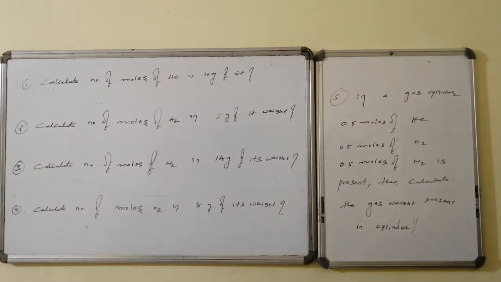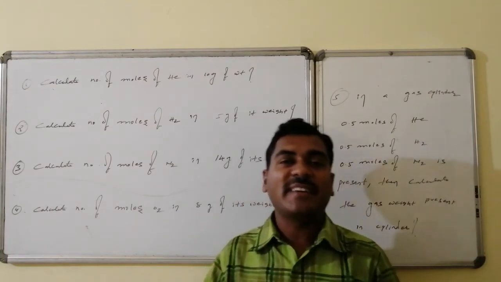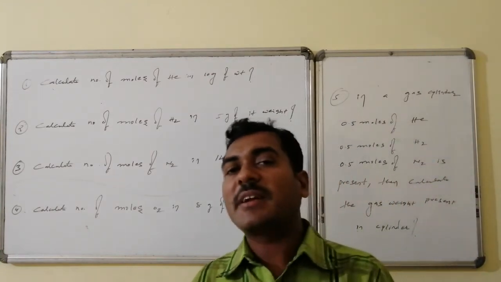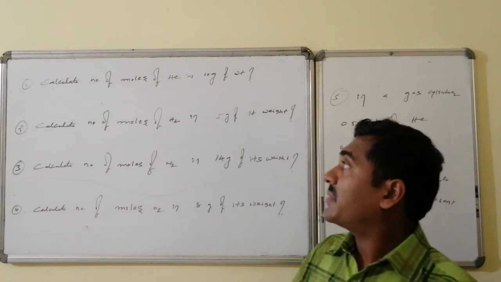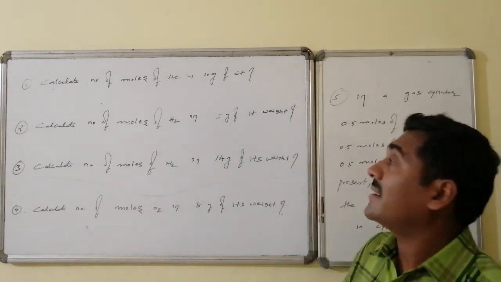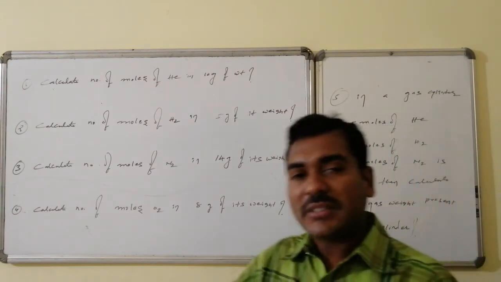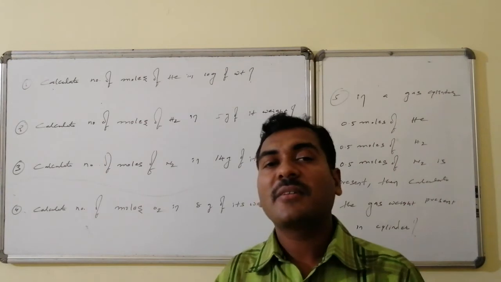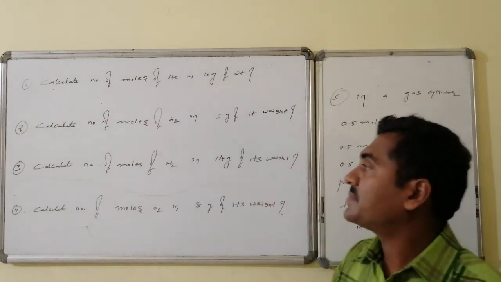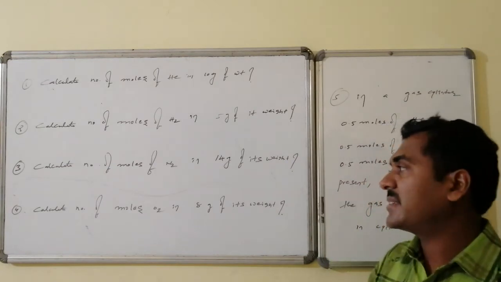Questions on number of moles followed by the corresponding weights, because it is related with the gram molecular weight. Question number 1. Calculate the number of moles of helium in 10 grams of its weight. We are having 10 grams of helium. You are asked to calculate how many moles of helium are present in this. Calculate the number of moles of hydrogen in 5 grams of its weight.